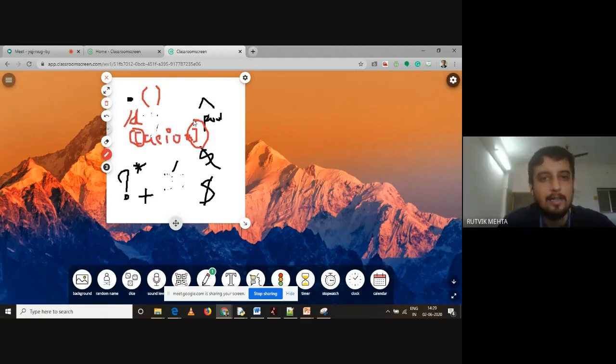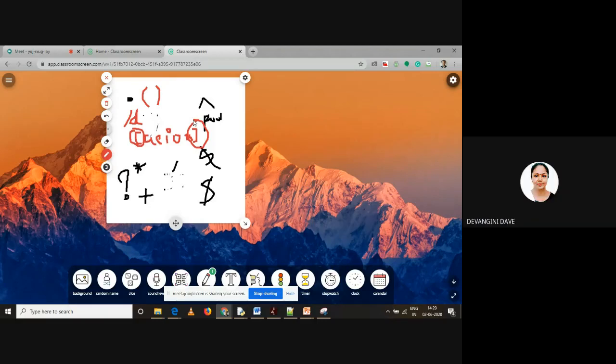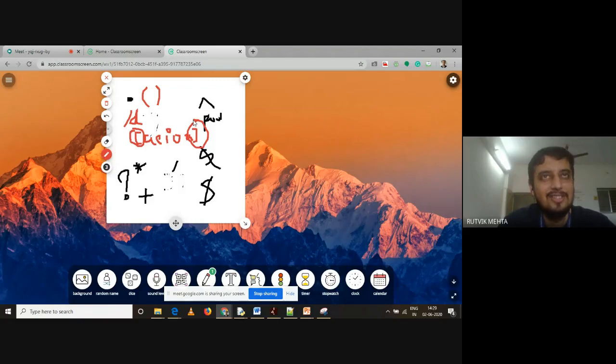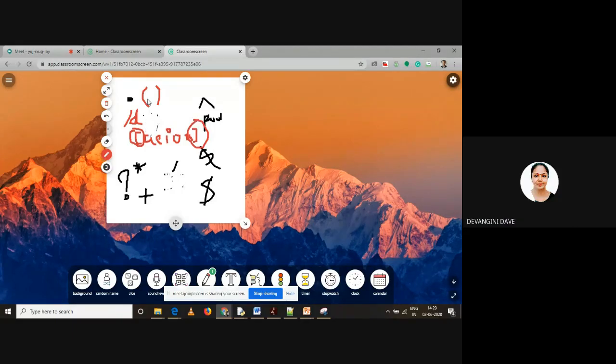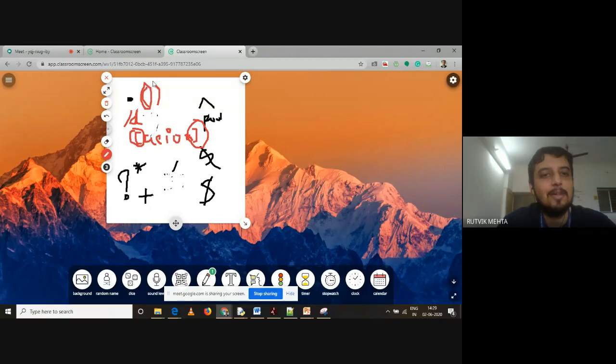Array. Sure. Array or list? List. List of list. Okay. This is round brackets. Round bracket represents, round brackets like this. They represent? Tuple. Tuple. Okay, great. So we have seen symbols like this.